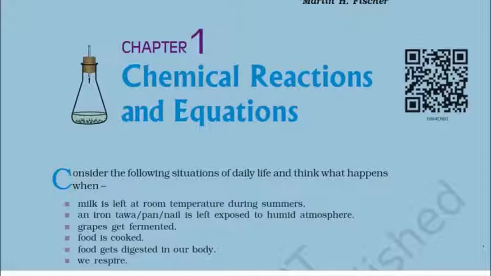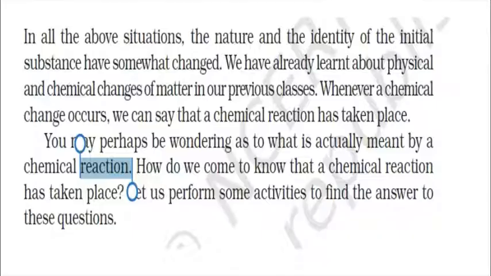Examples are curdling of milk, rusting of iron, fermentation of grapes, cooking of food, digestion of food in our body, and respiration which happens in our body. Everything is included in chemical reactions. In a chemical reaction, the nature and identity of the substance varies at the end of the reaction.